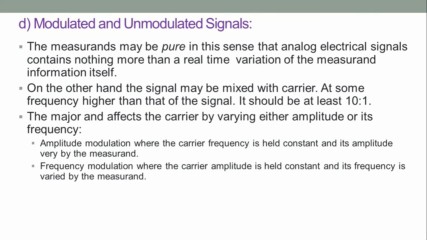The measurand affects the carrier by varying either its amplitude or its frequency. In amplitude modulation, the carrier frequency is held constant and its amplitude is varied by the measurement, whereas in frequency modulation, the carrier amplitude is held constant and its frequency is varied by the measurement.